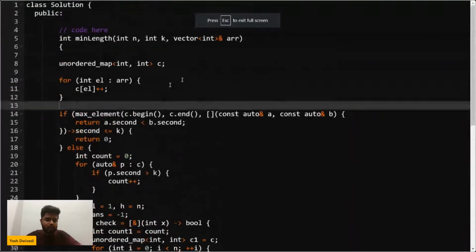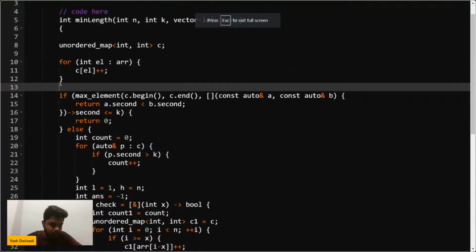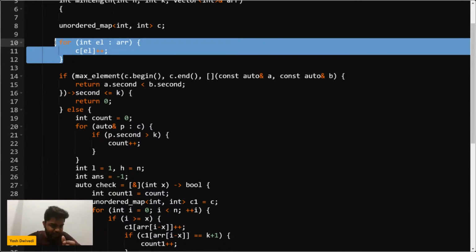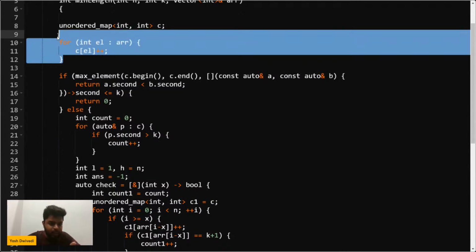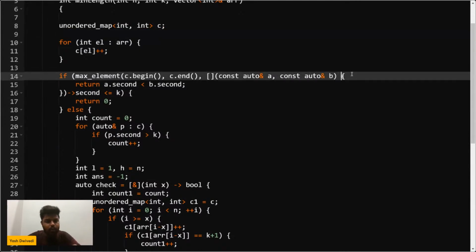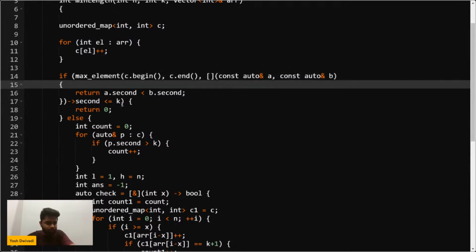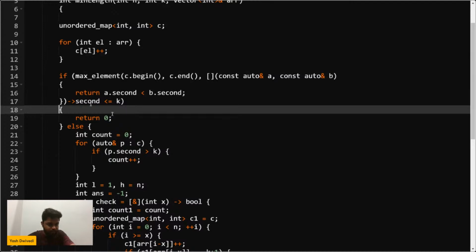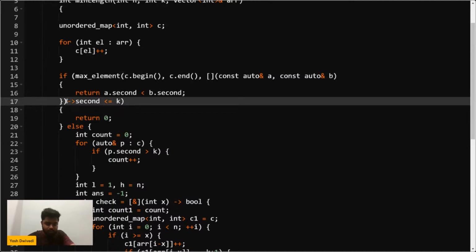So what I have done first of all is I have the frequency of each and every element. Then after this, what we are doing here, just give me a second for this particular segment. Where is this ending? Did I write something wrongly?